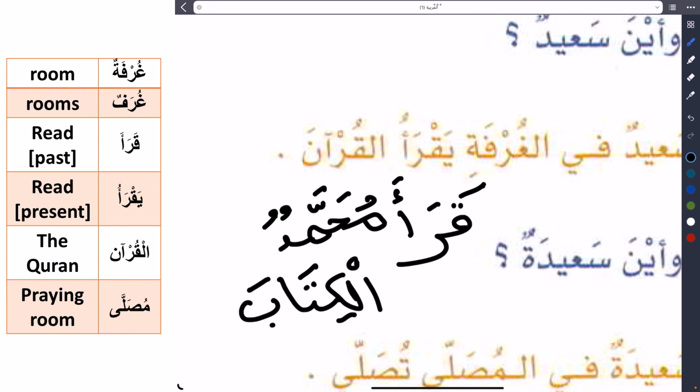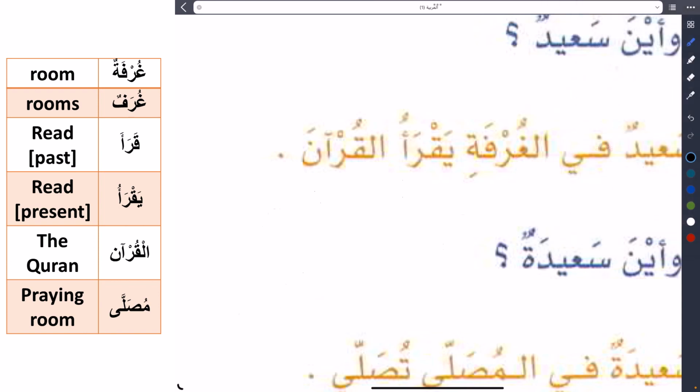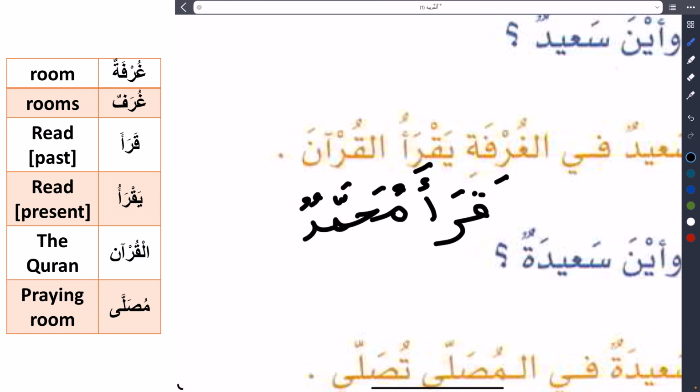Al-Kitaba. We put fatha. Why don't we put two fatha for tanween? Because there is the "al" first. We cannot use tanween with the "al". If we remove the "al" and we say, Muhammad read a book, not the book. Let's do it. قرأ Muhammadun a book, not the book.